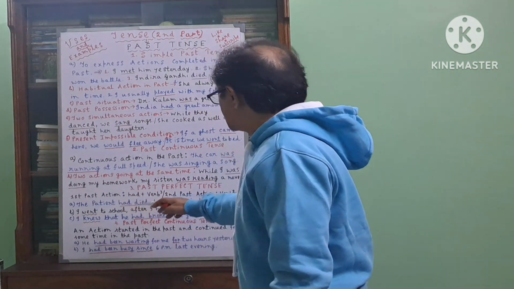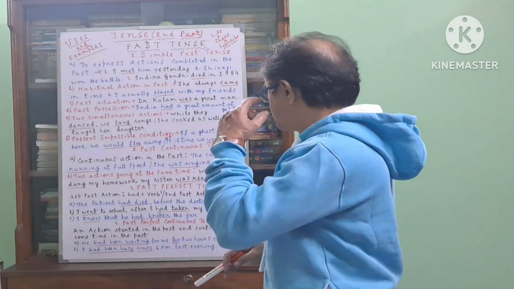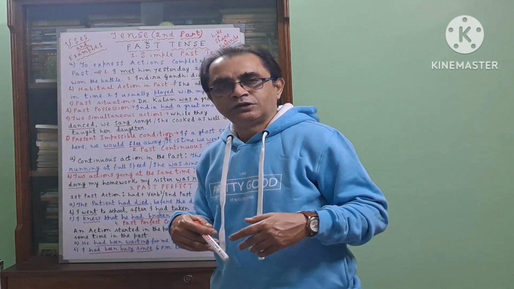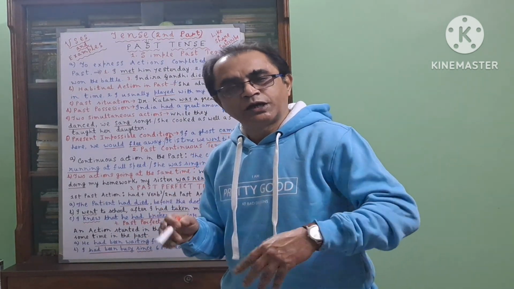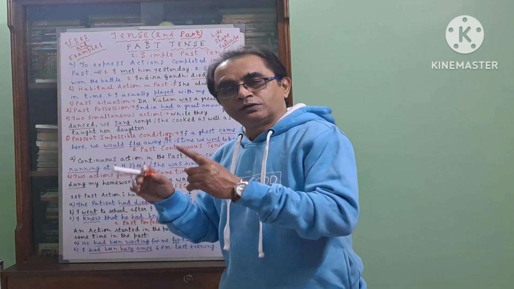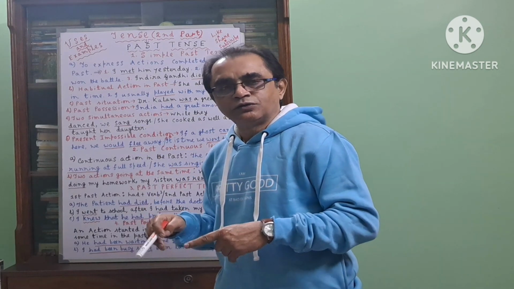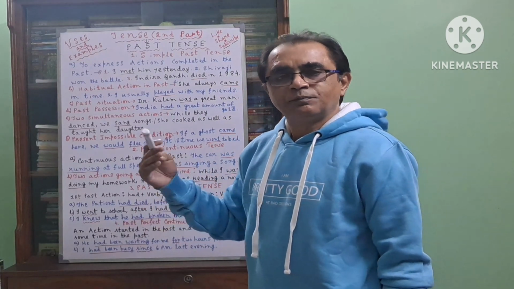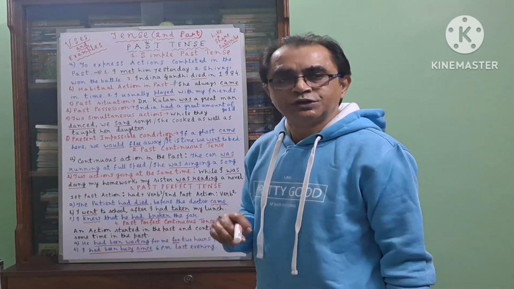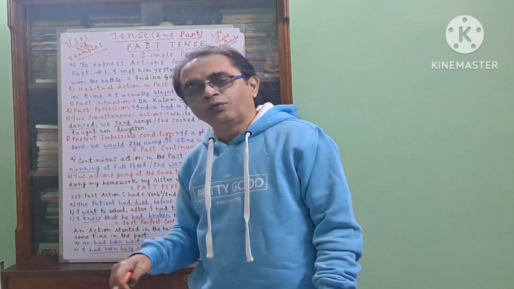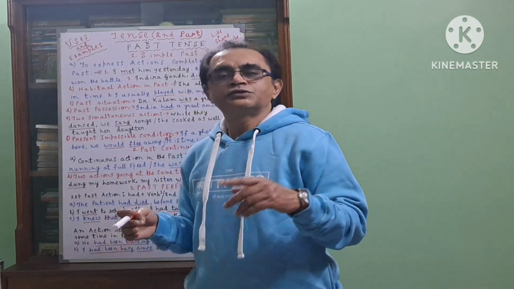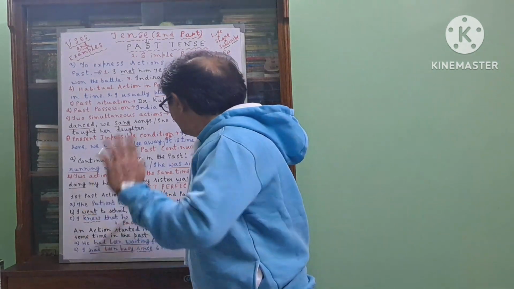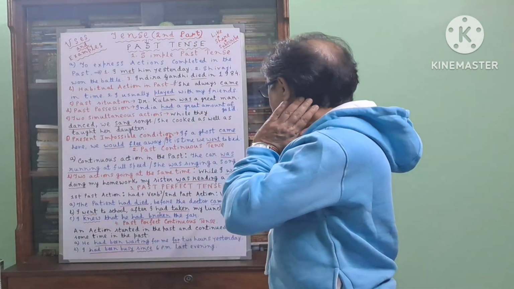Another example, I went to school after I had taken my lunch. So first I took my lunch, then I went to school. So the first one, that is taking lunch, will be expressed in past perfect tense, that is had plus past participle form of the verb or verb 3. And second one, going to school, it happened later. So this will go in the simple past tense, that is second form of the verb. I went to school after I had taken my lunch.